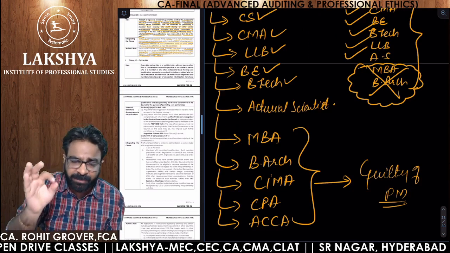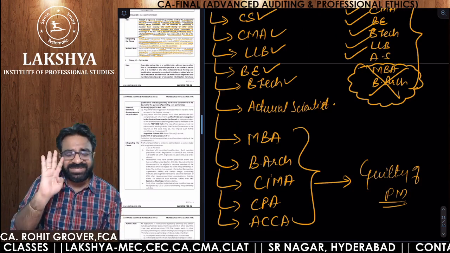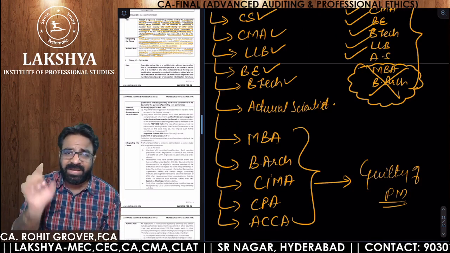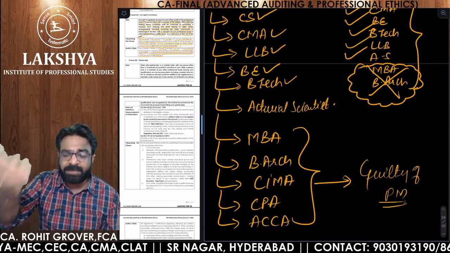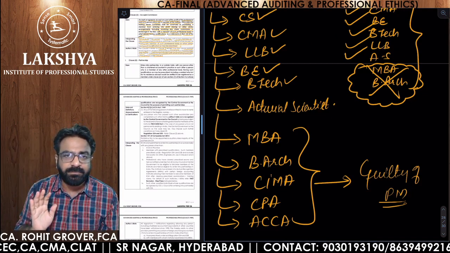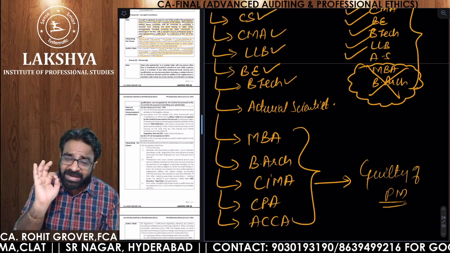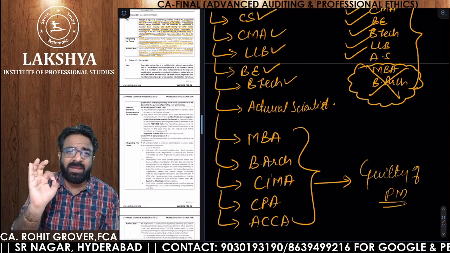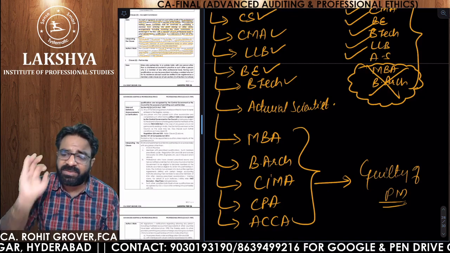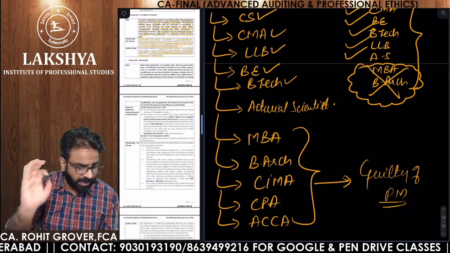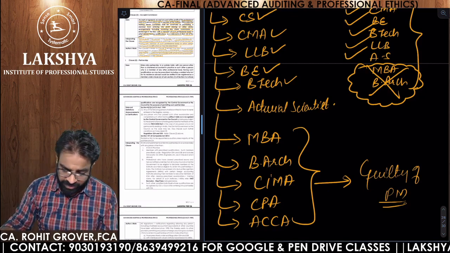So remember one thing, partnership with the 6 professionals allowed, sharing with the 8 professionals allowed, accepting from the 8 professionals allowed. Are you getting the point or not? But partnership, especially, again and again I'm repeating the word partnership, with the 6 professionals is only allowed. Clear, everyone? Yes. Now listen to this.